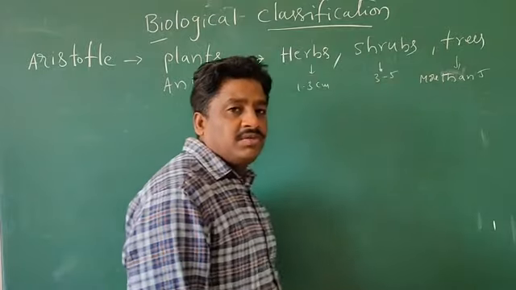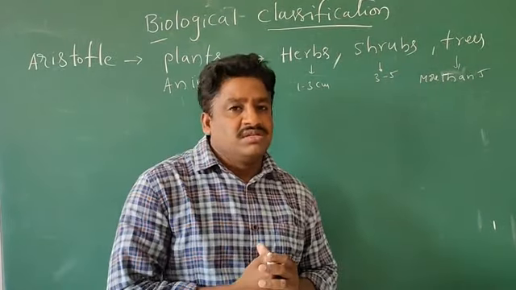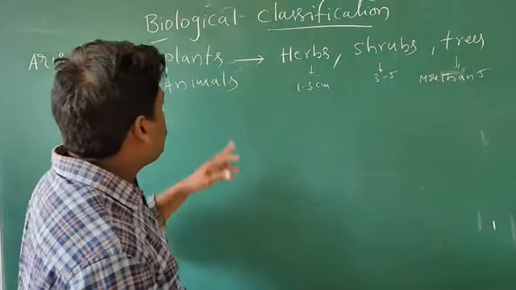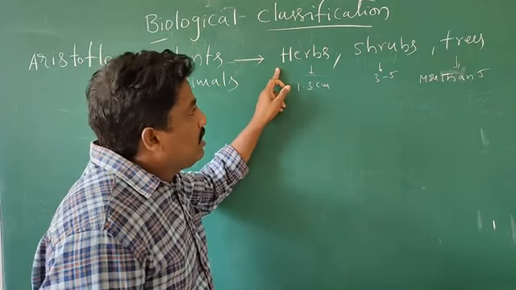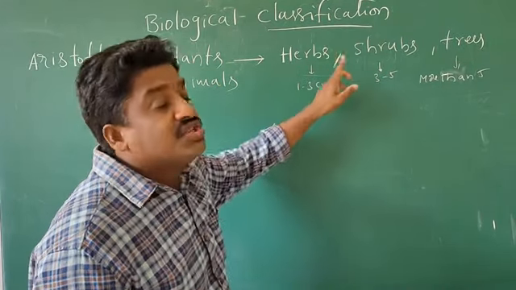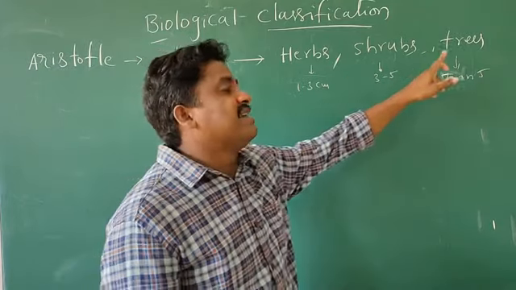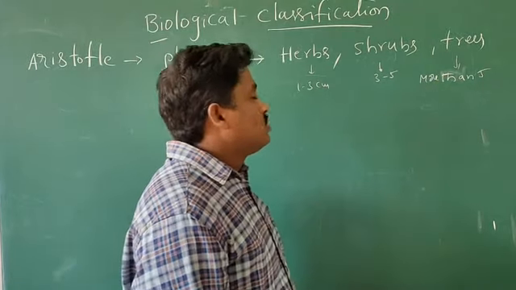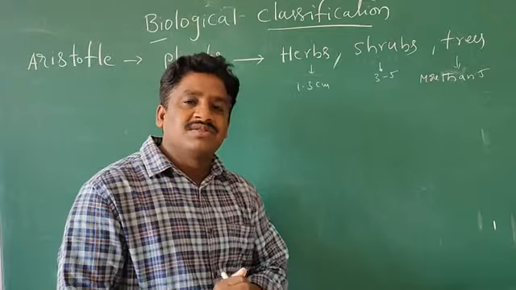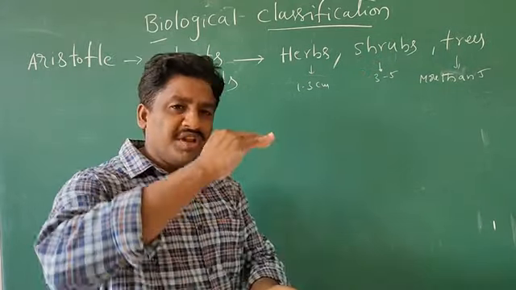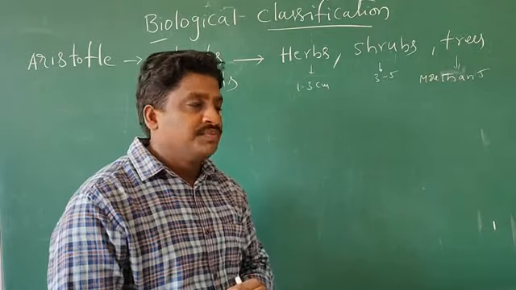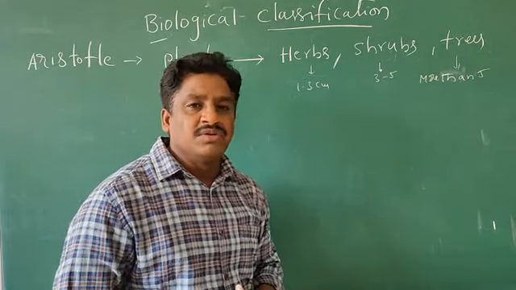So the plants are categorized into 3 groups: herbs, shrubs and trees. Herbs are very small plants, shrubs are medium sized plants, and trees are very big. You know this.